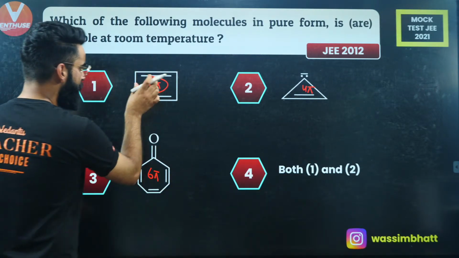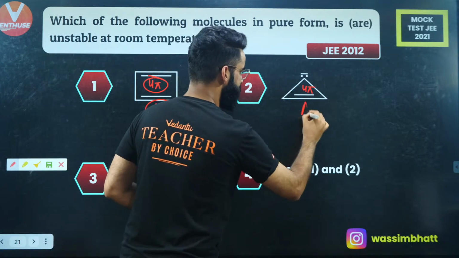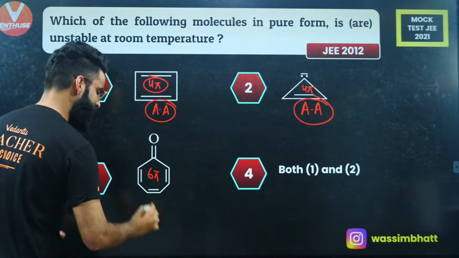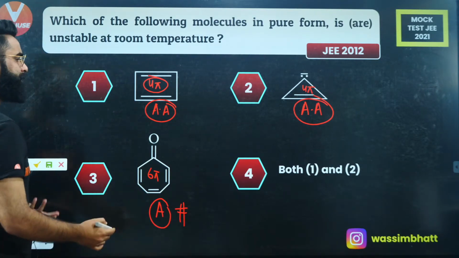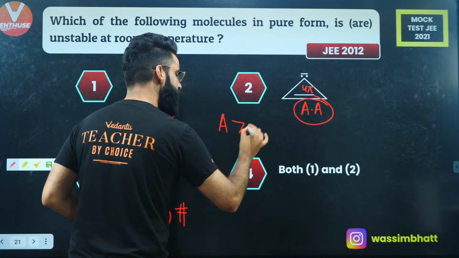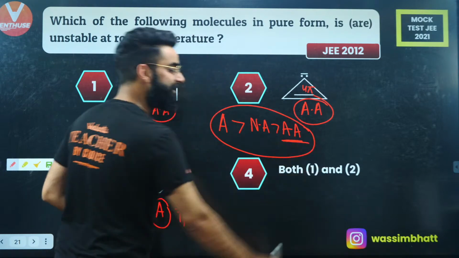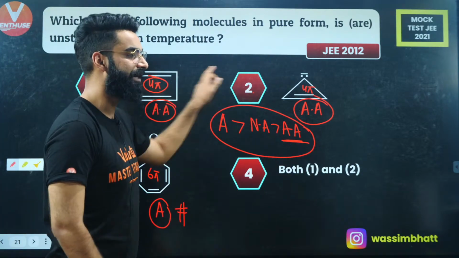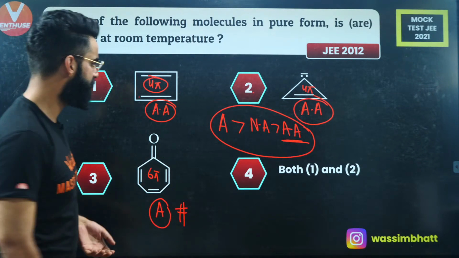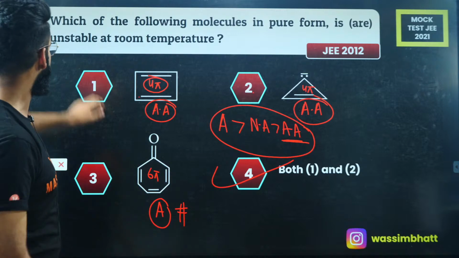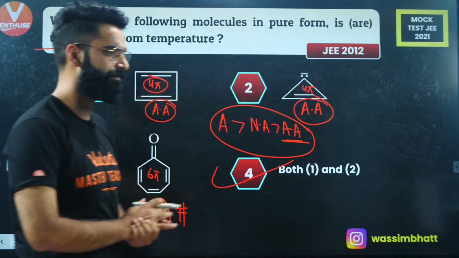Yes. Now people, 4 pi electrons, that means the molecule is going to be anti-aromatic. 6 pi electrons, it's going to be aromatic. This one is following the Huckel's rule, right? So we know the stability order. Aromatic compounds are maximum stable, followed by non-aromatic compounds, followed by anti-aromatic compounds. So anti-aromatic compounds are least stable. So first and second, both are anti-aromatic, so they are going to be very, very unstable, right? We were supposed to check which of the following is unstable at room temperature. It's absolutely going to be option D, right? I'm sure it's clear to everyone.